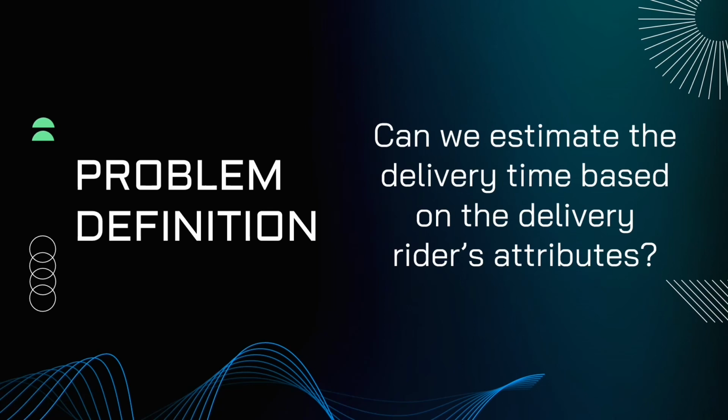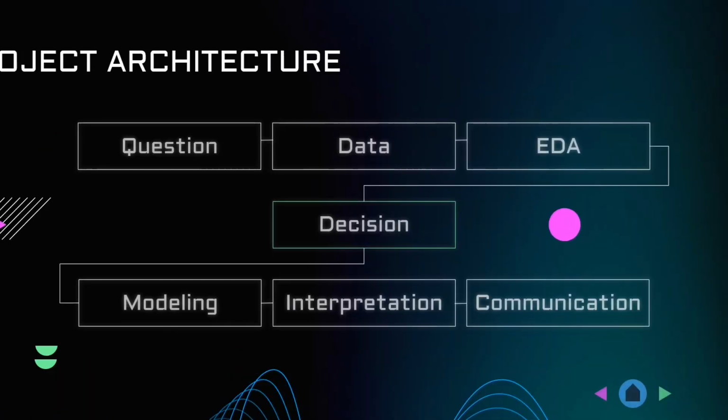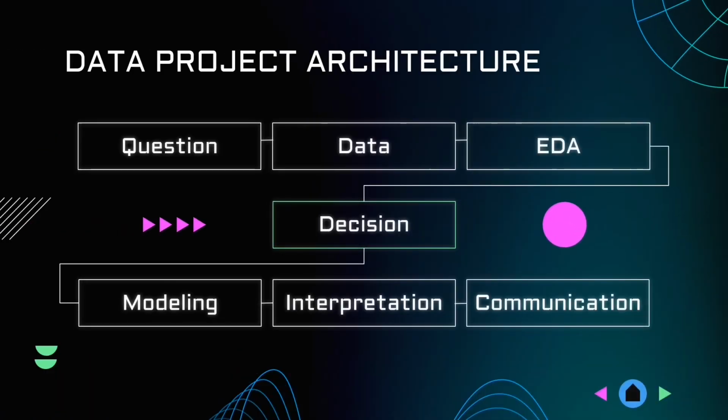This leads us to our problem definition. Can we estimate the delivery time based on the delivery rider's attributes? By following this architecture, we can ensure that our data project is well-structured, efficient, and successful.